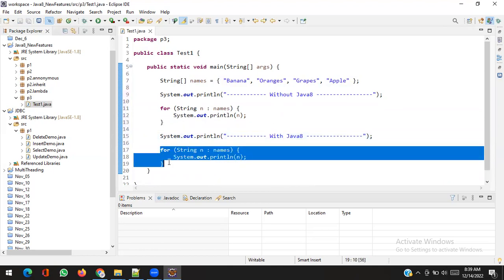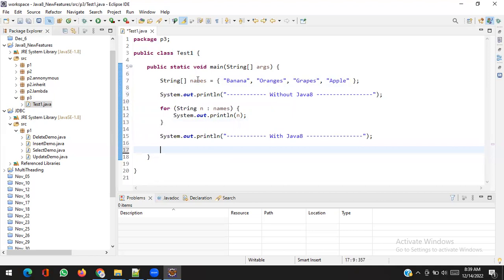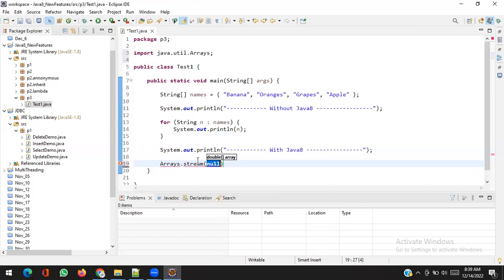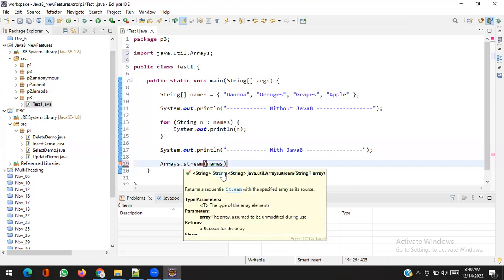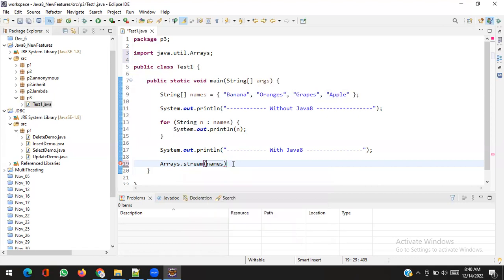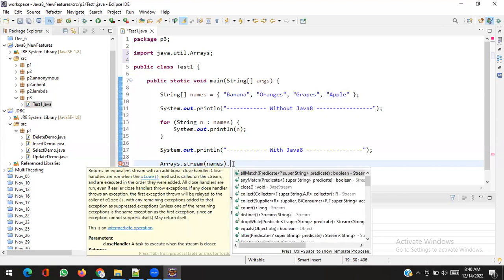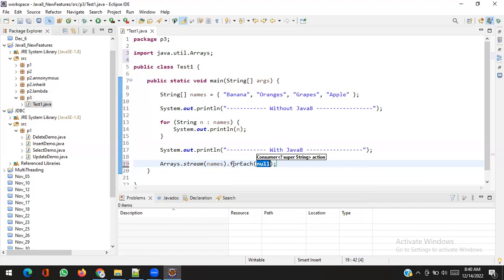How to create a stream over our array? For this, we have the Arrays.stream method, and I will pass our array, this one, and now I have a stream. It will give a stream object. So what I will do, I will use forEach. Every time it will return a value n, and I will just print it.